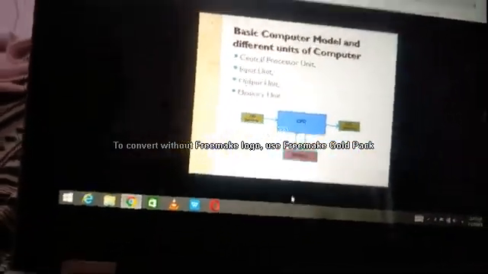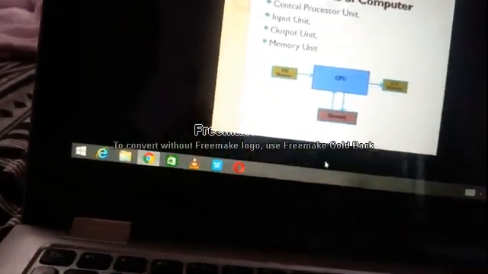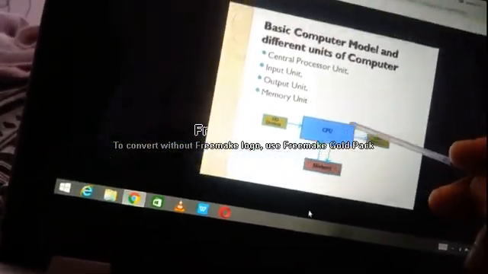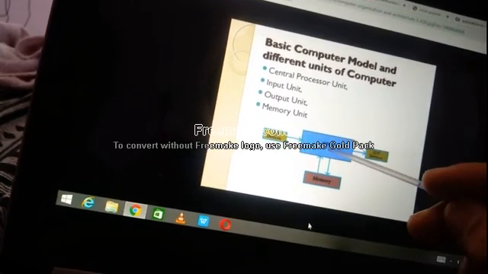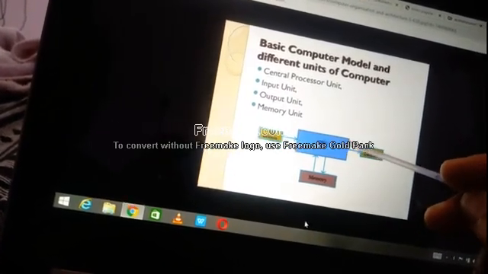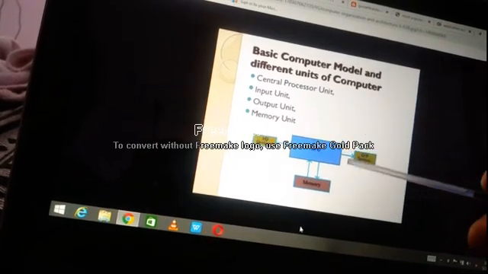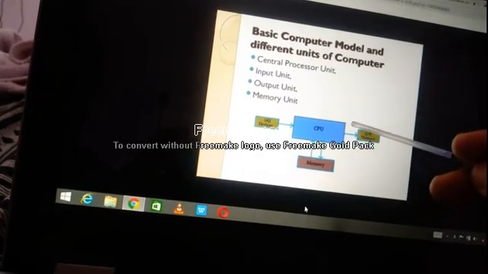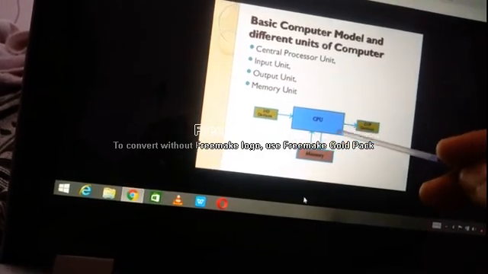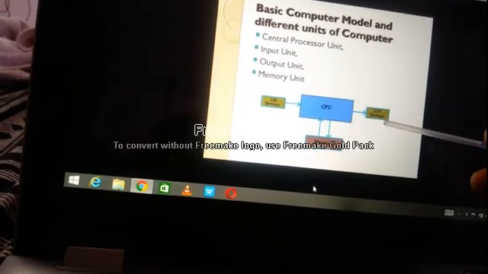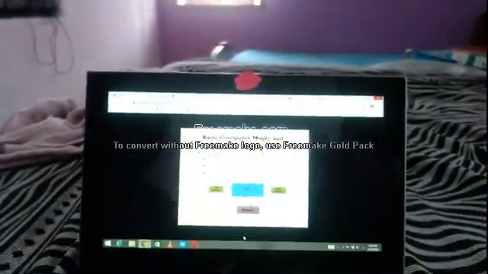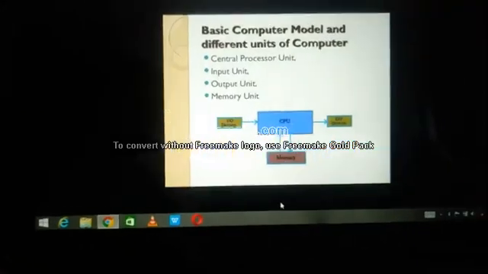The CPU processes the 1 plus 1. It knows that it is an addition. Inside the CPU we have something called the processor. The processor clearly knows that 1 plus 1 means we have to perform addition. So it performs 1 plus 1 is equal to 2. This result 2 is displayed in the output unit. What is an output unit? Monitor, this big screen, it is an output unit.